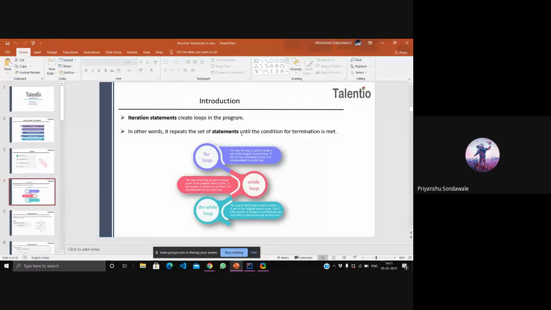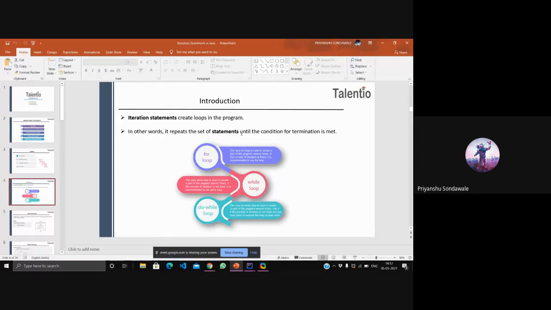She repeats this process again and again, for roll number three, roll number four, until she reaches the limit. If there are 40 students in the class, she repeats the same process for all 40.